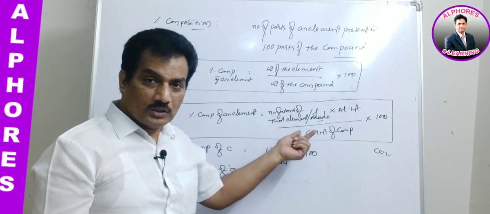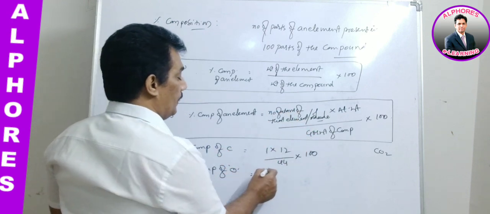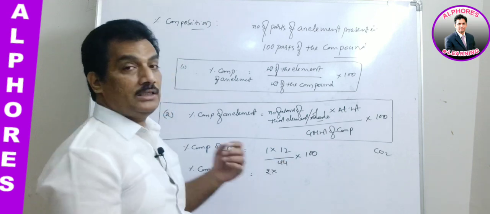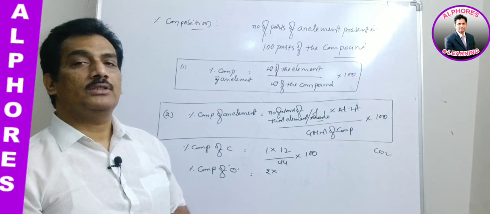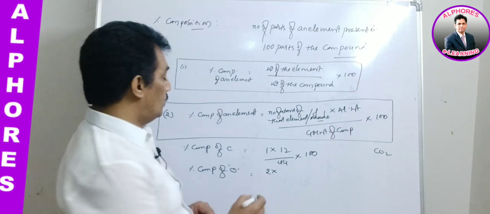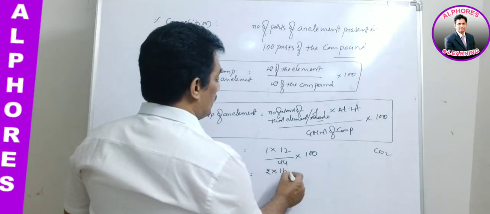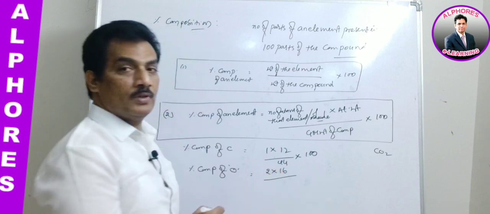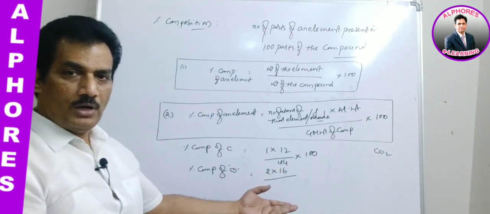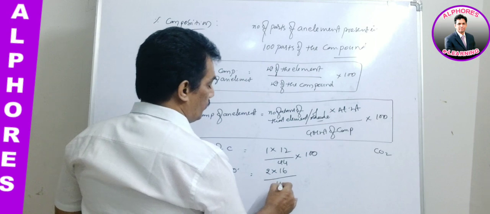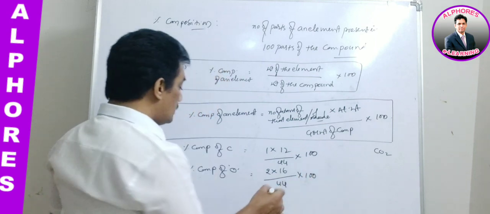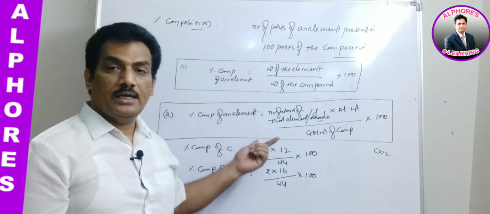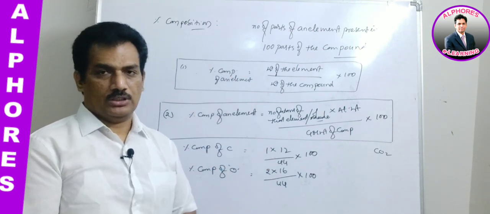How many atoms of oxygen are present? 2. 2 into the atomic weight of oxygen, which is 16. So 2 into 16 by, again the molecular weight, 44, into 100. So this is the formula to calculate the percentage compositions.